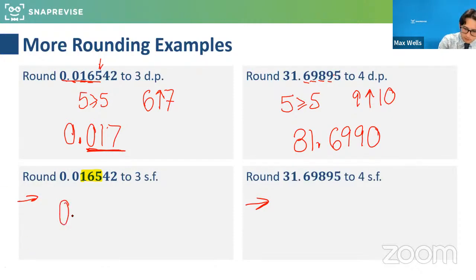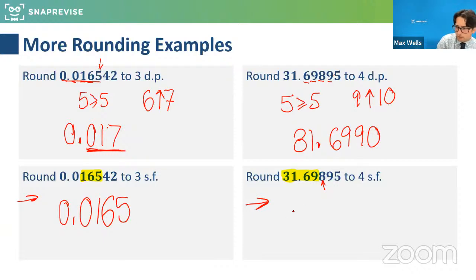And thanks very much if you've shared an answer. And that applies to everyone today who's used the chat to share answers. That's greatly appreciated. Well done with that. Now, the next one, the first significant figure is actually here. The number kicks in the 30s, 31.69895. So the 8 is the thing that determines it.